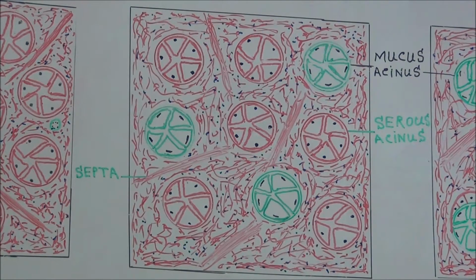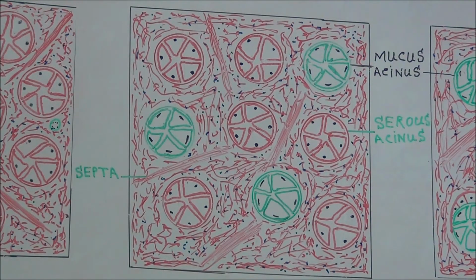One type, as I told you, is the serous acini, pyramidal shaped cells with rounded nuclei near the base. Then the second type is the mucous acini. It also contains pyramidal cells.